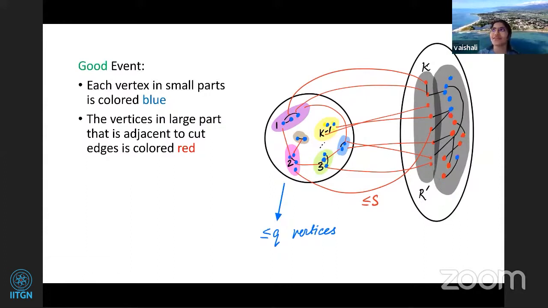Now, if you had multicolored it, it was fairly simple to get the optimum cut. If you remember what Saket told, you could just guess which of the small components went together and do something to get the k to the s algorithm. But here, because we are using just 2 colors, it's slightly more complicated, but we'll see that it's not that complicated. You can just use an abstract style DP for this. Okay, before that, let us observe some properties of this cut. Yeah. So is the coloring clear? Can you give a +1 in the chat if you understand how I'm coloring the vertices?